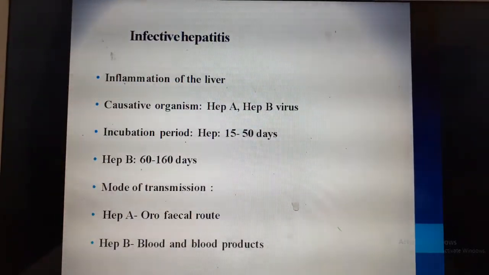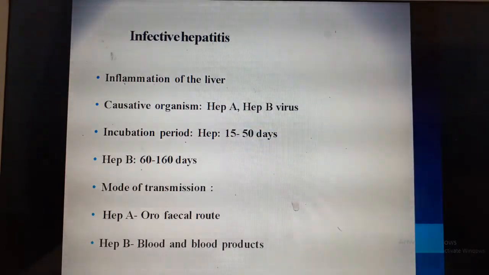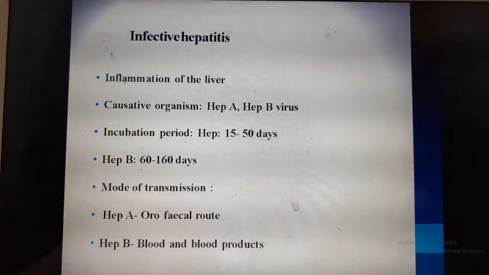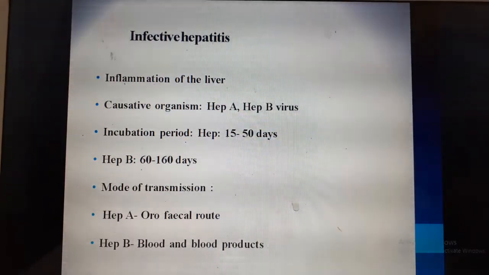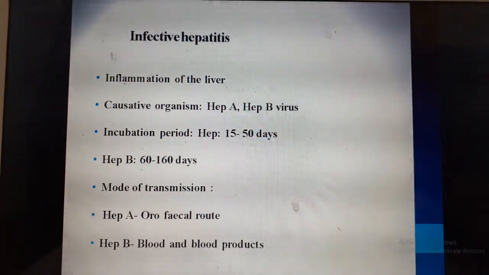Next one is infective hepatitis. Hepatitis is inflammation of the liver. The causative organisms can be various. It can be hepatitis A, B, C, D. There are E, hepatitis G. There are all these viruses, but the most common are hepatitis A and B.